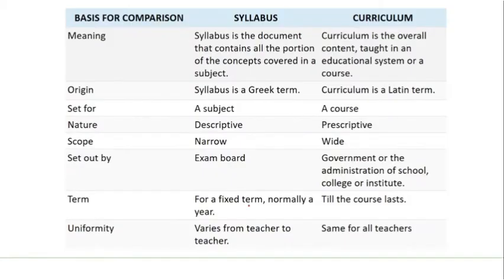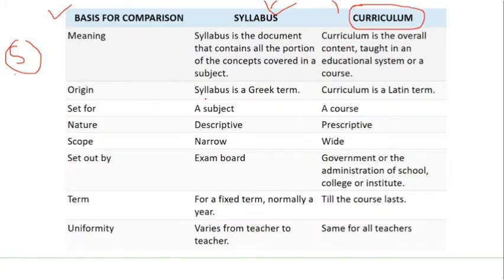So here we have syllabus and curriculum differentiation. There are questions on statements and selecting the correct answers. That is, the statements are given and you have to select the correct statements. In this we can see the questions of syllabus and curriculum. As I said, curriculum is the overall content designated for a particular education or a particular course, and syllabus is the subpart. It is a document that contains the portion to be covered for a specific subject which comes under the curriculum.